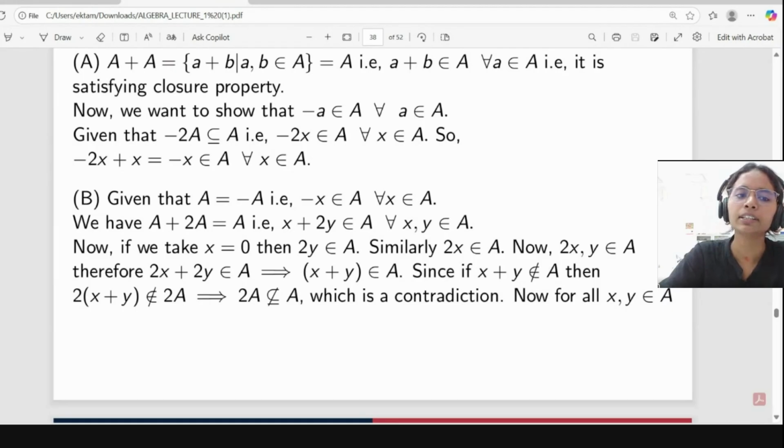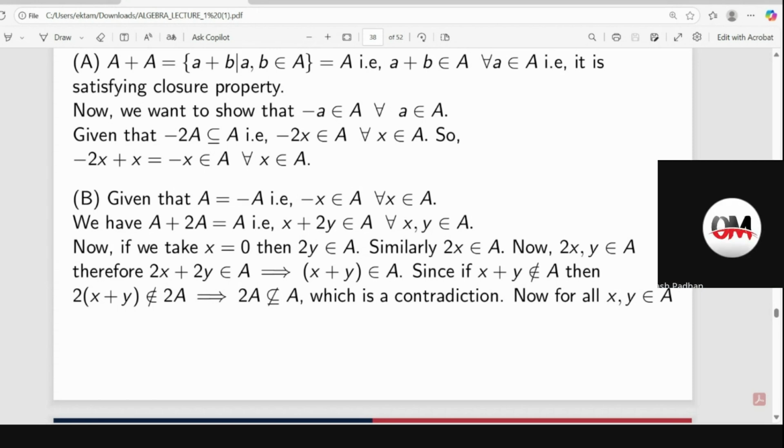Now here what is our task? We want to check whether it is closed or not. So here we are given A plus 2A equal to A, that is, x plus 2y belongs to A for all x, y belonging to A. Is it okay?